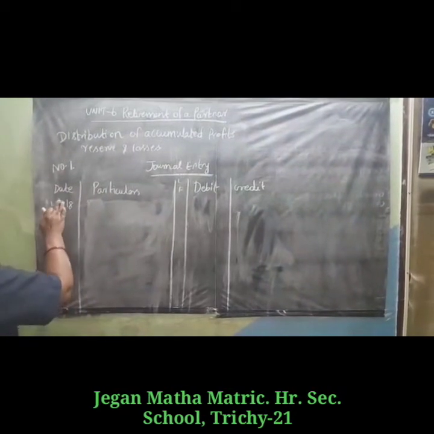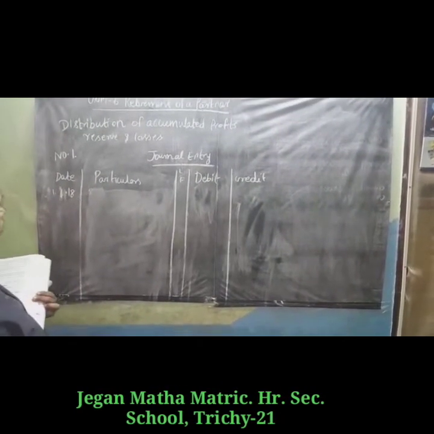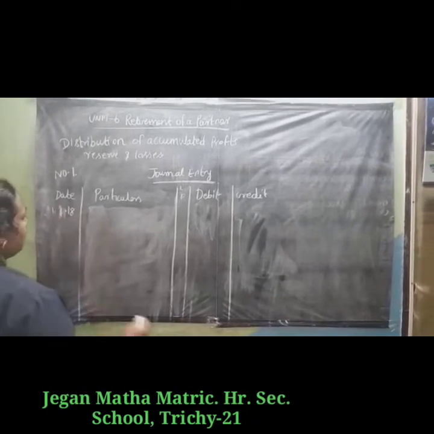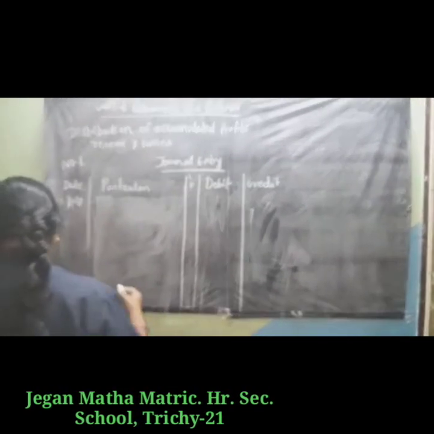1/1/2018. In this sum there is a loss, so we write the partners' capital accounts on the debit side. Who are the partners?